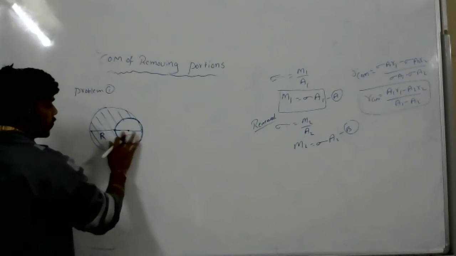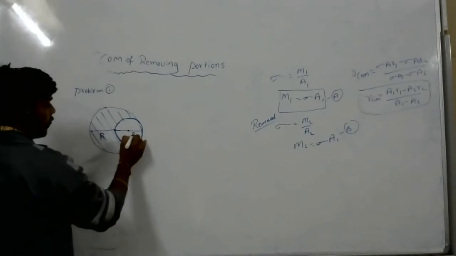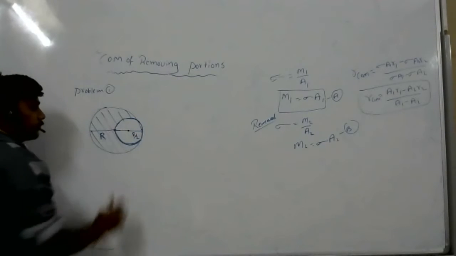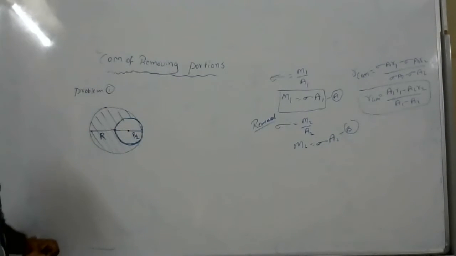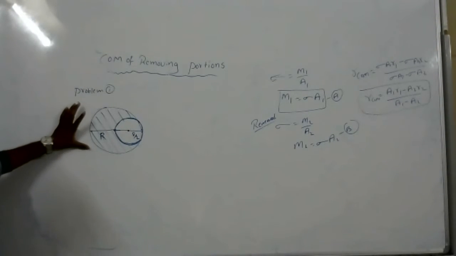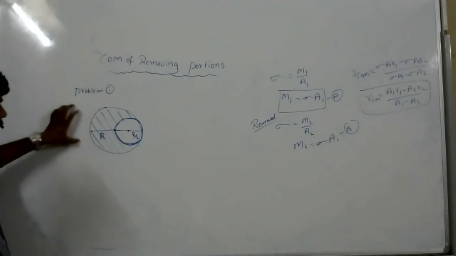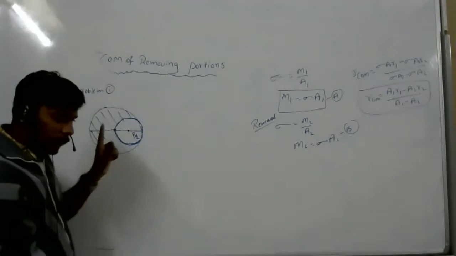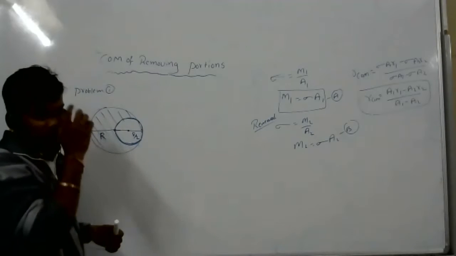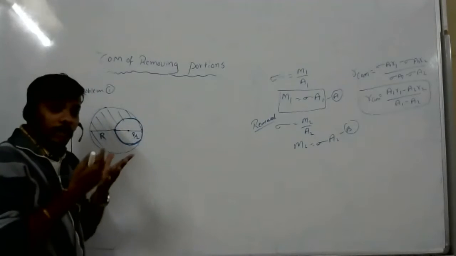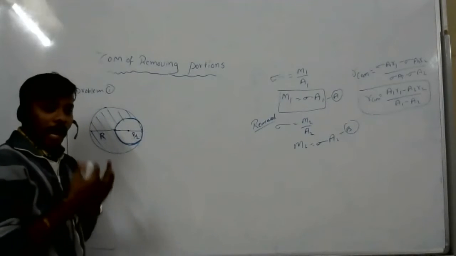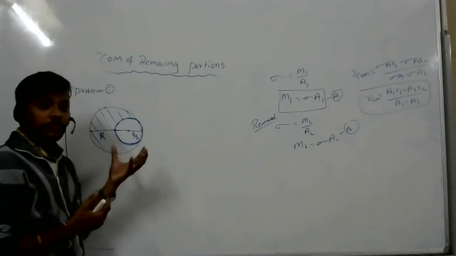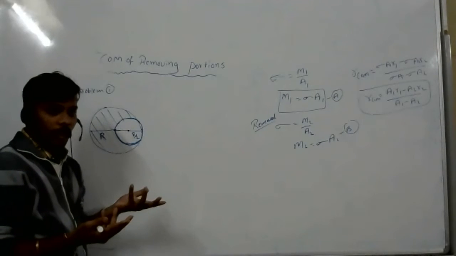So the removed portion radius will be r by 2. Aryan, did you understand the problem? Yes, sir. Now, when you find the center of mass, they have removed the r by 2 portion, so we can use A1 R1 minus A2 R2. We have to use that.